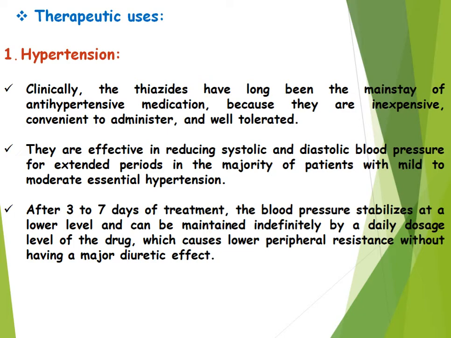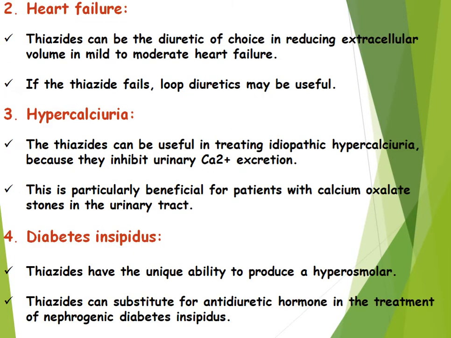After 3 to 7 days of treatment, the blood pressure stabilizes at a lower level and can be maintained indefinitely by a daily dosage level of the drug, which causes lower peripheral resistance without having a major diuretic effect. Second one is heart failure. Thiazides can be the diuretic of choice in reducing the extracellular volume in mild to moderate heart failure. If the thiazides fail, then loop diuretics may be useful.